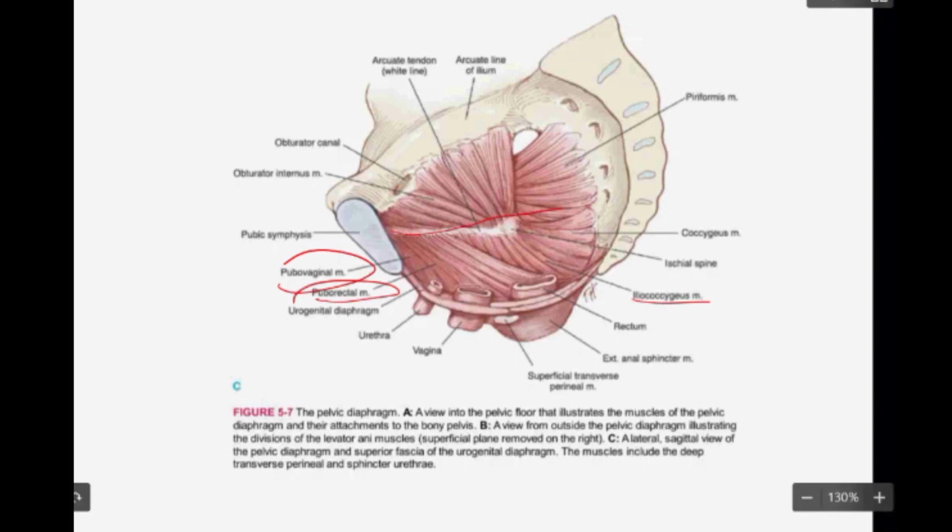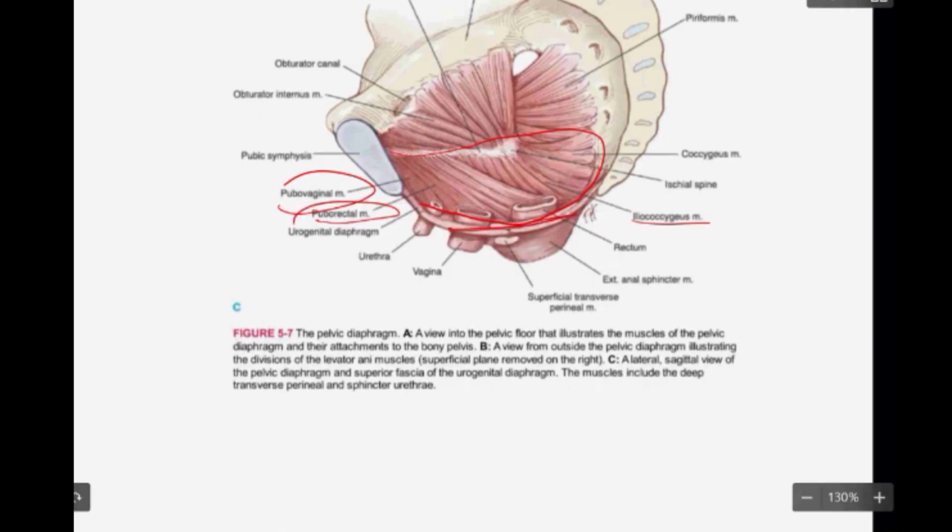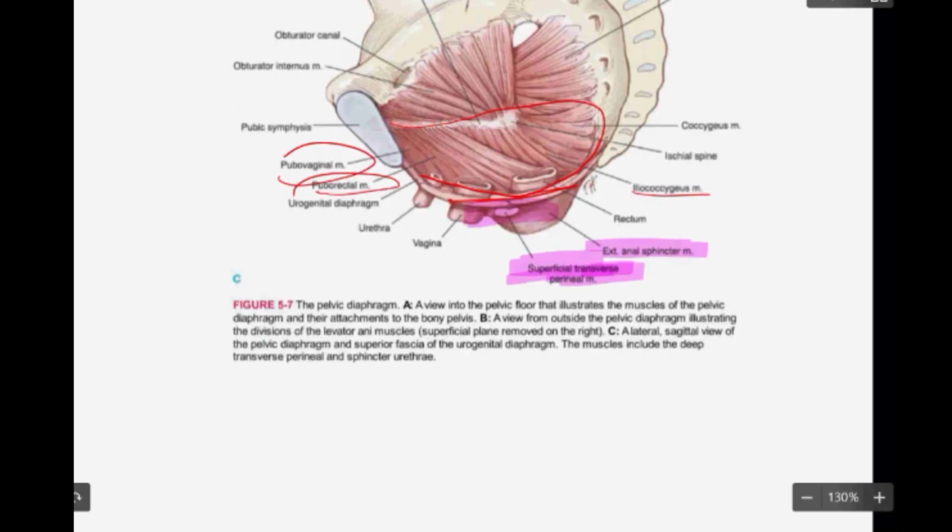All of them together constitute the pelvic floor. Beneath this pelvic floor, you have the muscles which form the superficial and deep perineal pouch, which include the external anal sphincter and the superficial transverse perineal muscle.